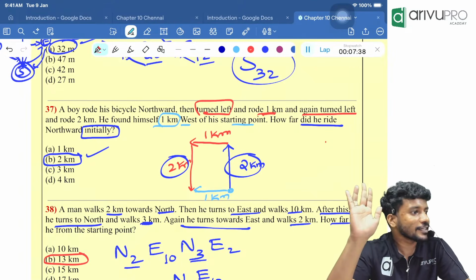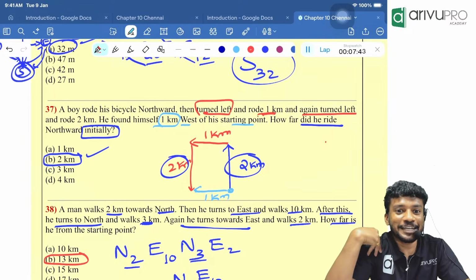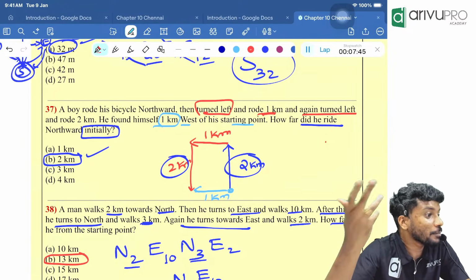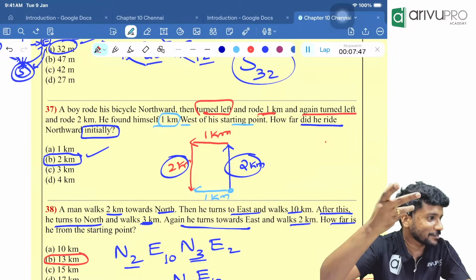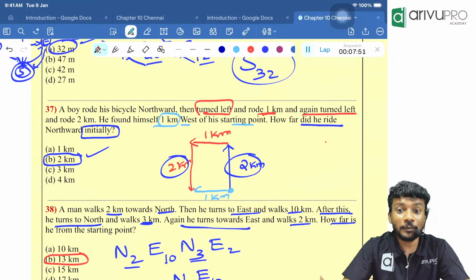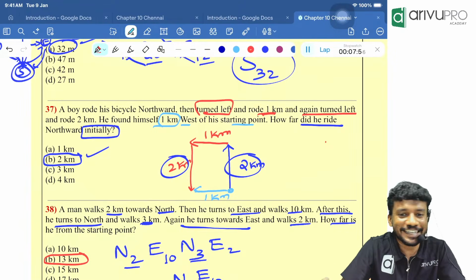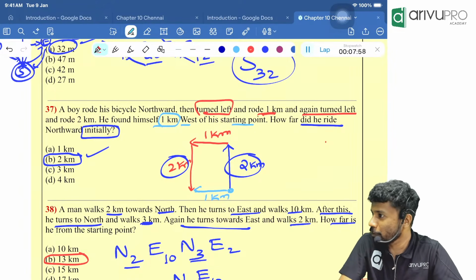I was still having it as a doubt. Maybe it is silly for others, but for me at that time it was not silly. We should always think about that perspective. That's why I'm always asking, if doubt is there, ask. One day you might be having that silly doubt. Who knows? So if a doubt is there, always ask.